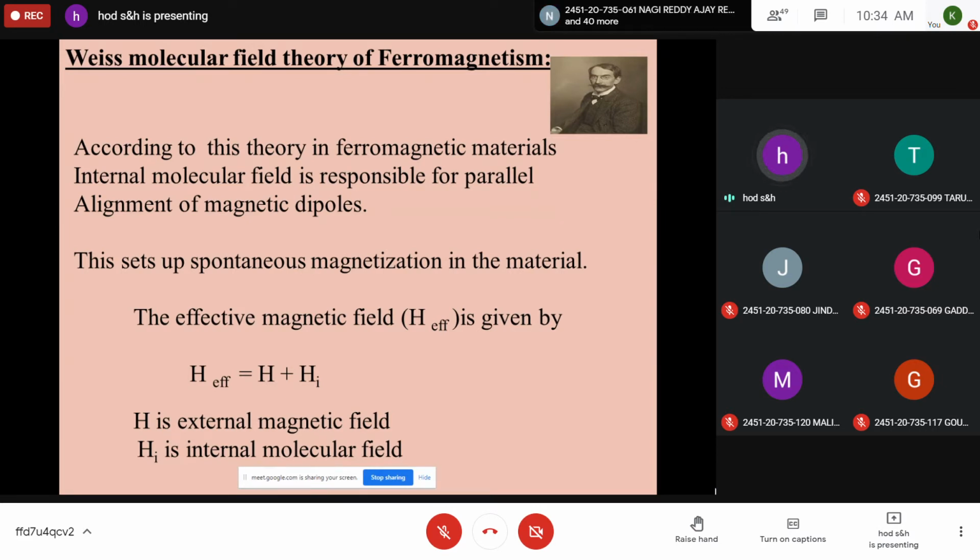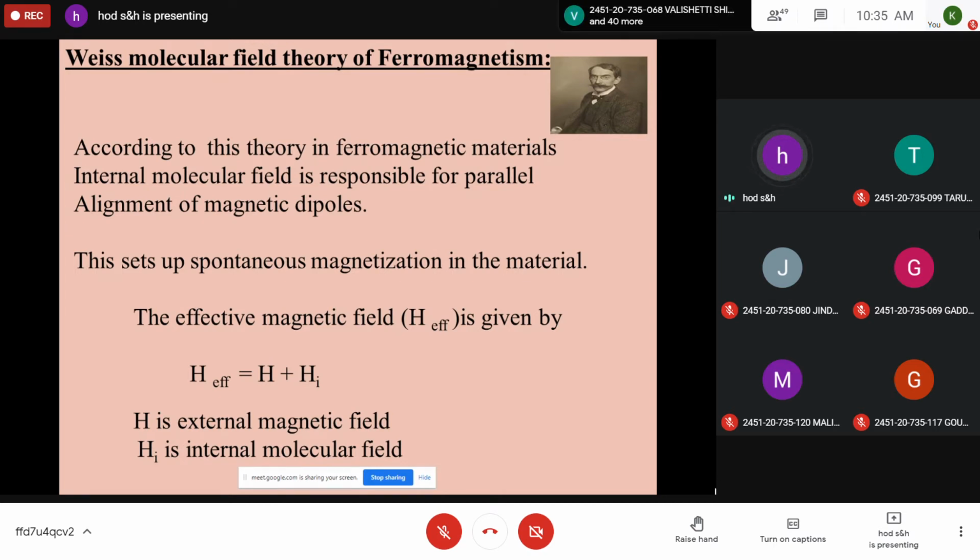Because of this internal molecular field, all magnetic dipoles align in one particular direction, giving rise to certain magnetization. This sets up some spontaneous magnetization in the material, even in the absence of an applied field.